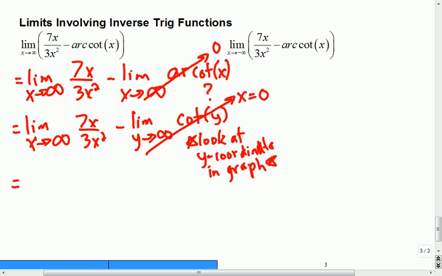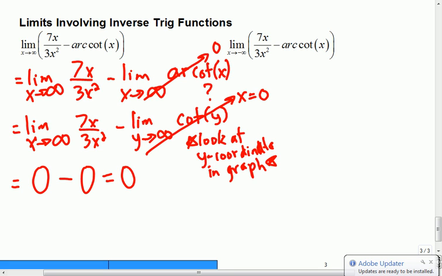What's the limit of 7x over 3x squared going to be? 0. Yeah, that's going to be 0. The scary one that we just talked about went towards 0. So we could say that asymptote did go towards 0. Okay, so you try the next one on your own.